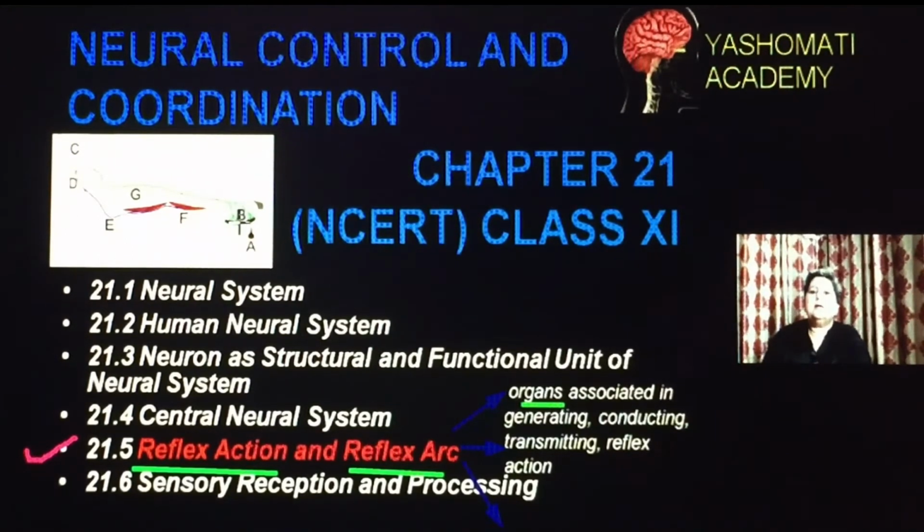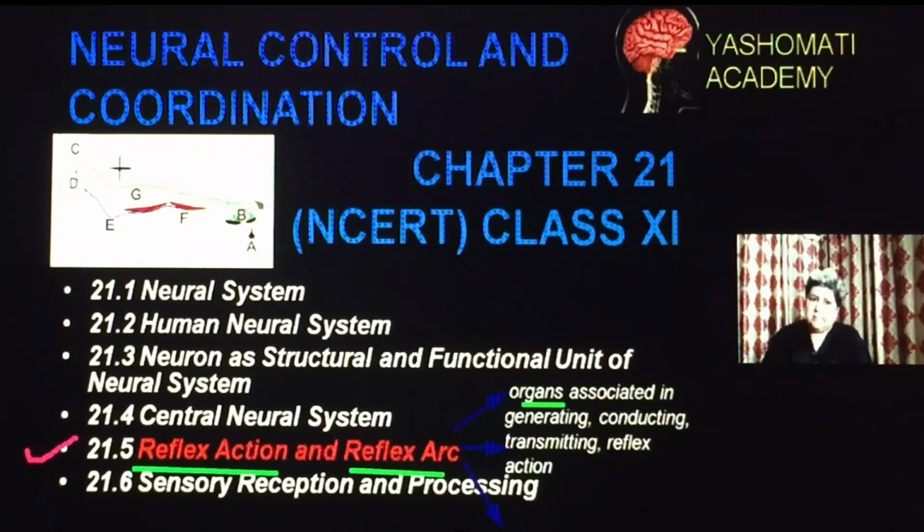So what organs are related to this? That is the sensory organs which are present in your skin, the muscles which are present in the finger, and the spinal cord. These are the main organs which take part in the reflex action.